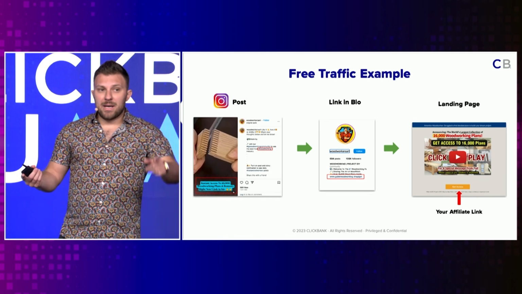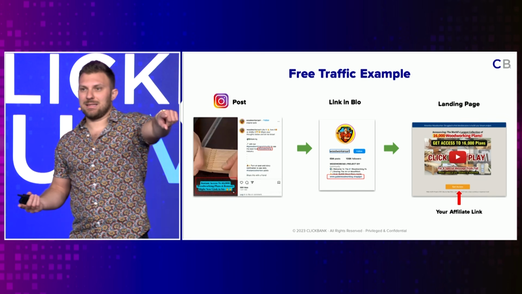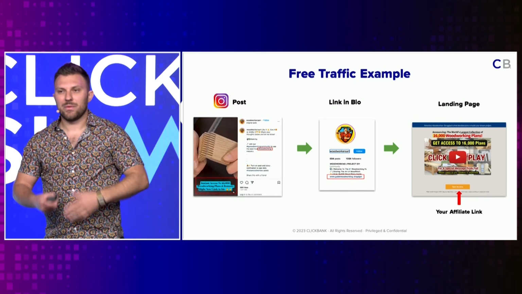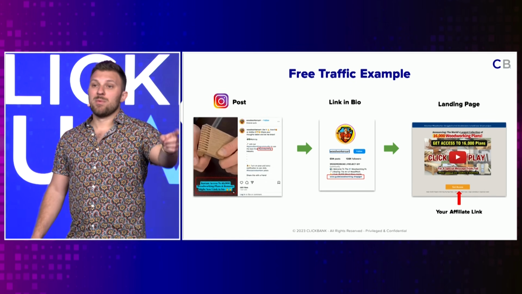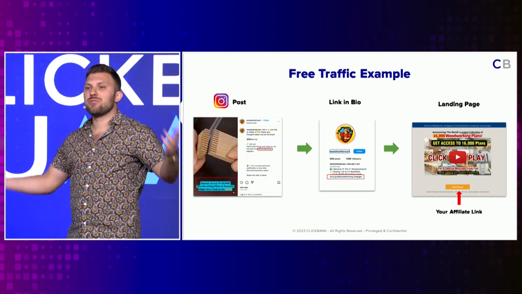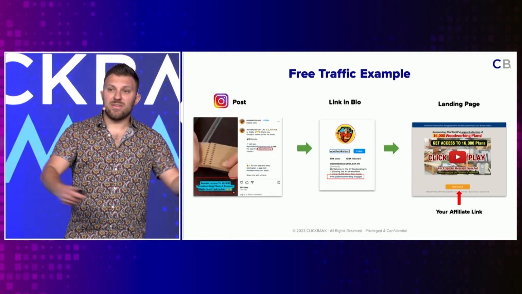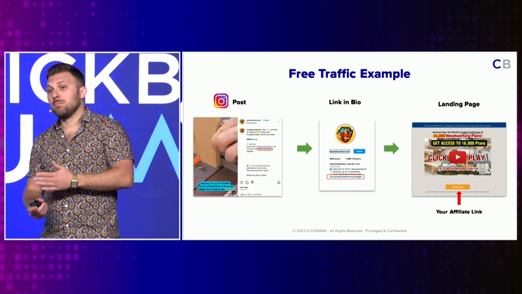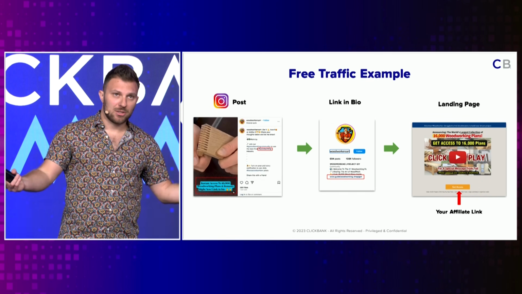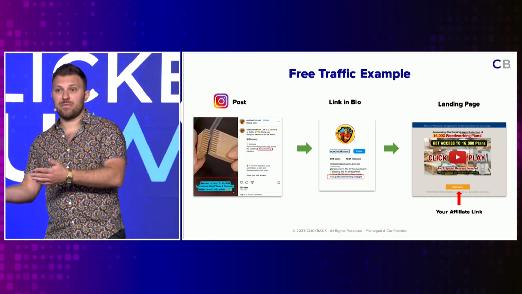Now the second piece I want you to look at is the text at the bottom, right? It says get instant access to 16,000 plans, link in bio. We've all seen the link in bio thing, right? So someone goes to the link in bio, clicks on the link, and now you have an interested customer that can eventually purchase from your affiliate link. Now this video cost nothing to make, and it was exposed to potentially thousands of people by simply using a hashtag. There was no money exchanged to get that traffic, to get those eyeballs on that, and you just got free traffic to your affiliate link.